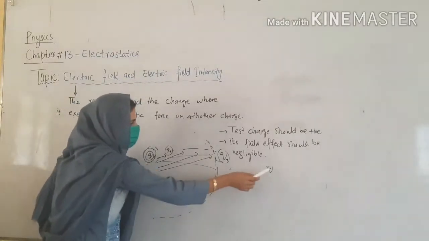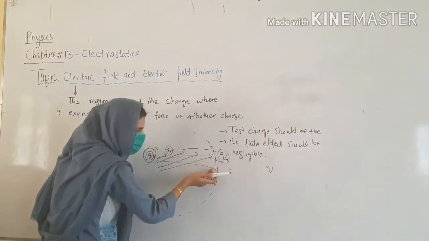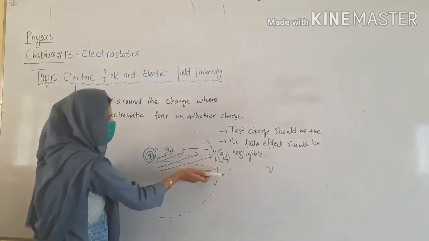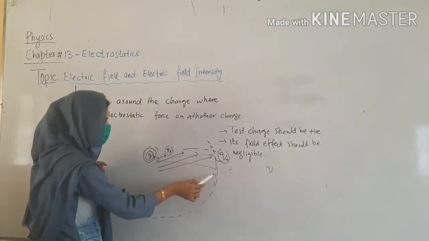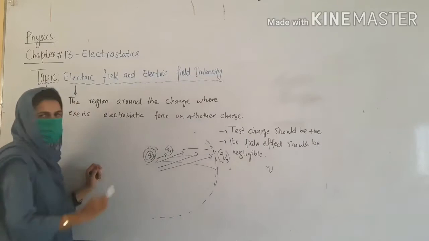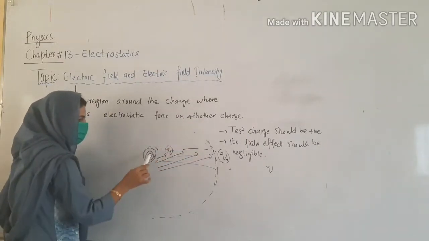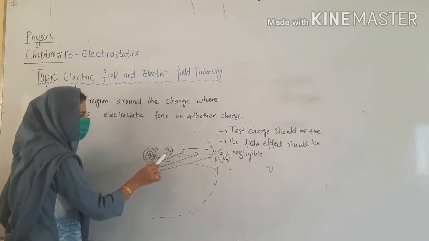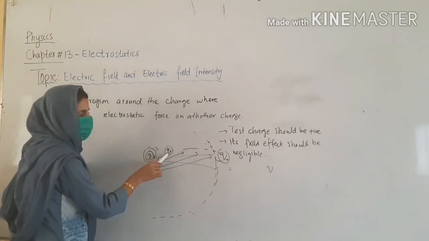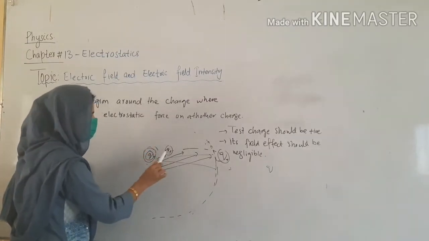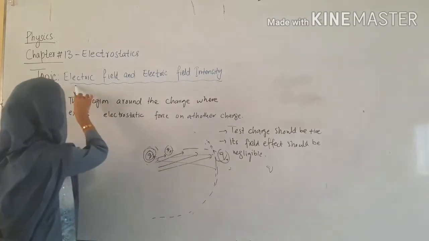It exerts electrostatic force on the plus charge or any other charge. This is called electric field.